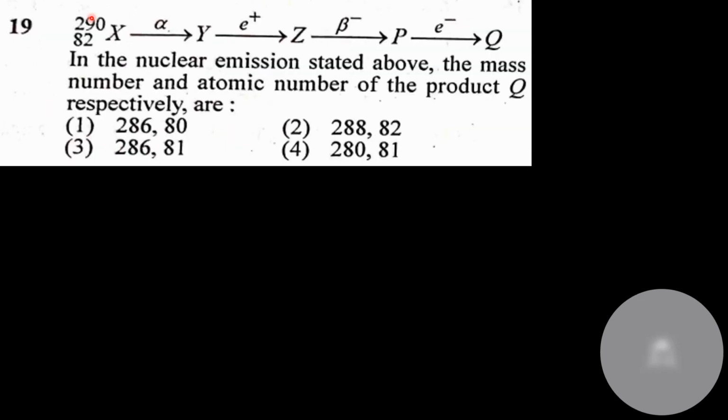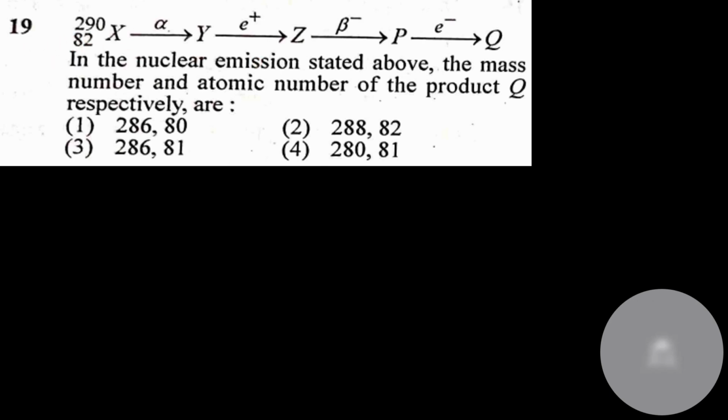This question is from nuclear physics. In normal chemistry, what do you do? You just balance out the number of atoms on the left hand side and right hand side, no? Out here you just balance the mass number and atomic number on the left hand side and right hand side, on the reactant side and on the product side.